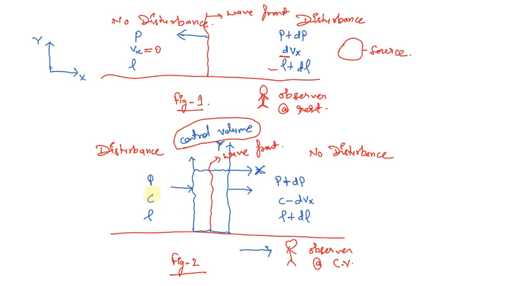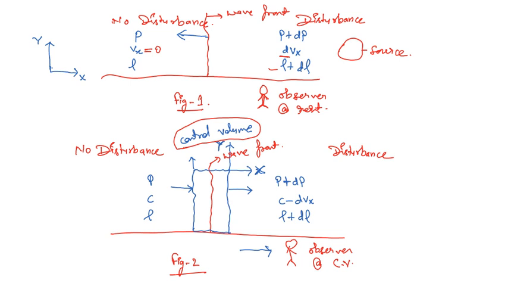That means on the left hand side of the wave front, where no disturbance is there, the velocity will be equal to c, which is the velocity of sound, and on the right hand side, where the disturbance is there, the velocity will be equal to c minus dVx. So this is what this diagram is all about.